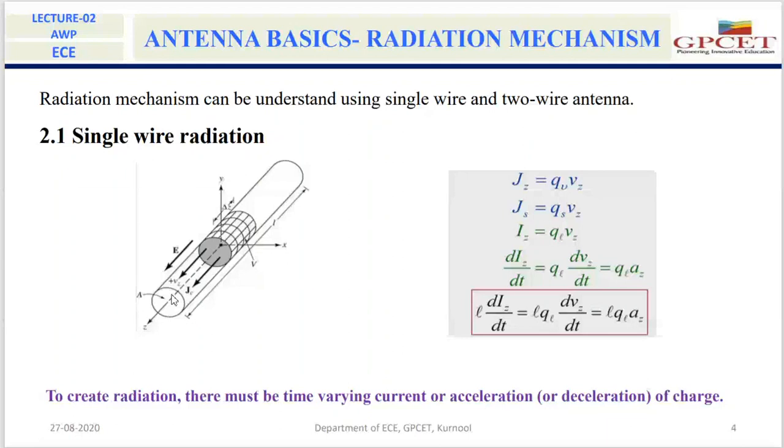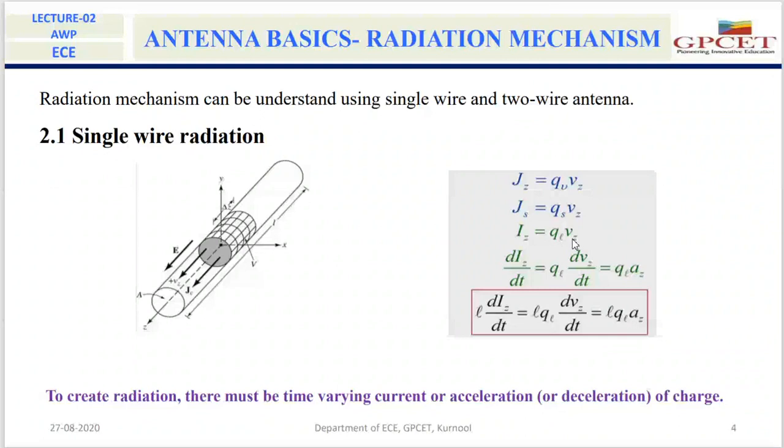We can define the current, Iz. Iz is equal to QL into Vz, where QL is the charge along the wire length L, and Vz is the velocity of the charge moving along the wire.